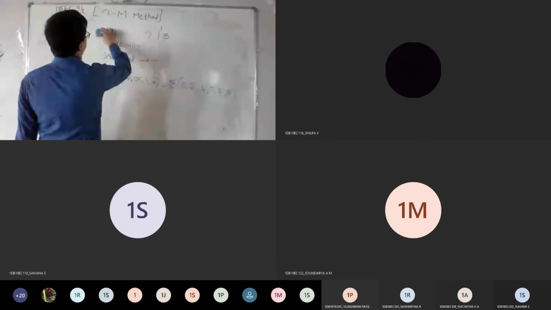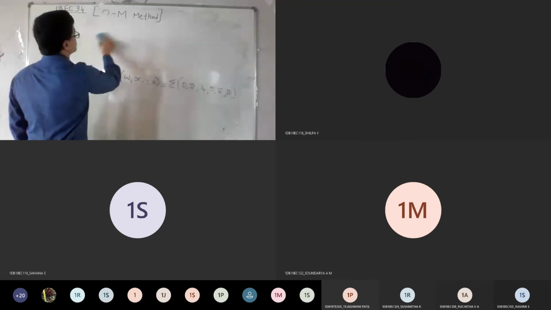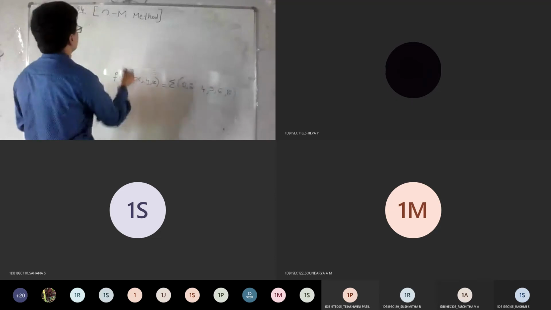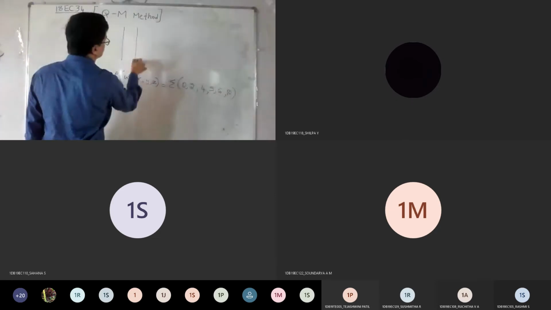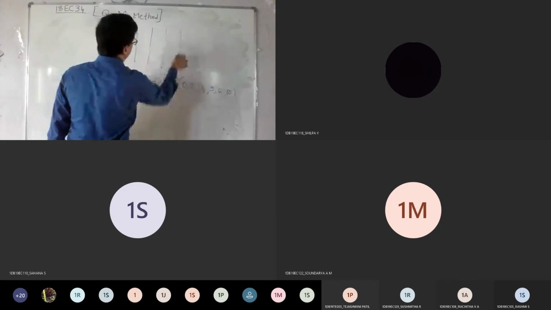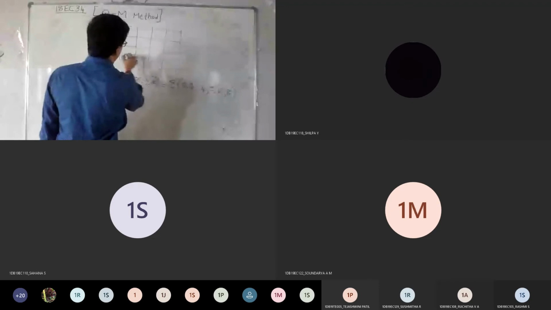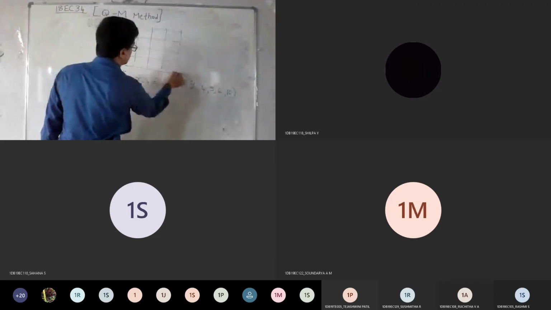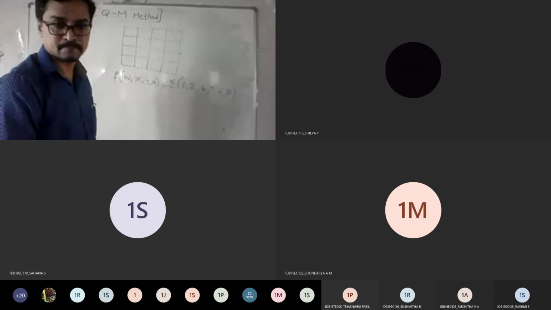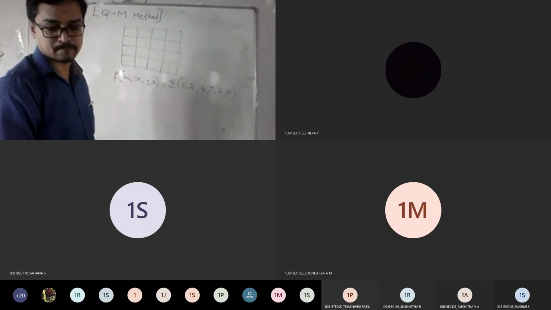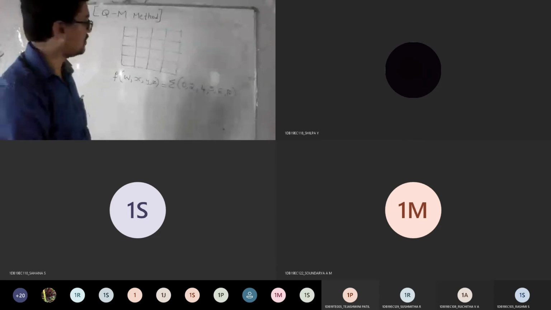I will write here. A table of 4 cross 4. Is it visible now? So what I wrote, is it visible?